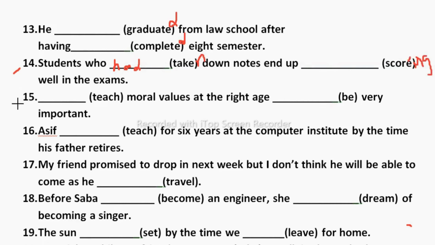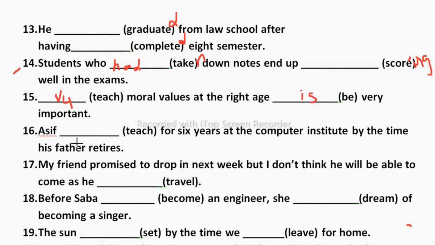Now next, dash teach moral values at the right age, dash very important. Here it could be teaching, because it is acting as a subject. So teaching moral values at the right age is very important.